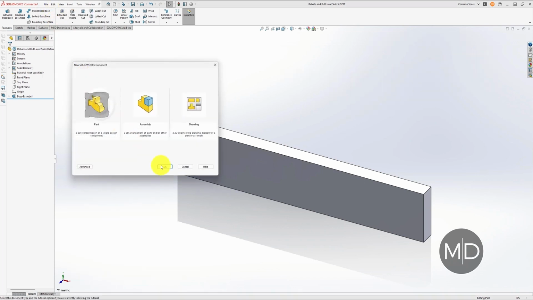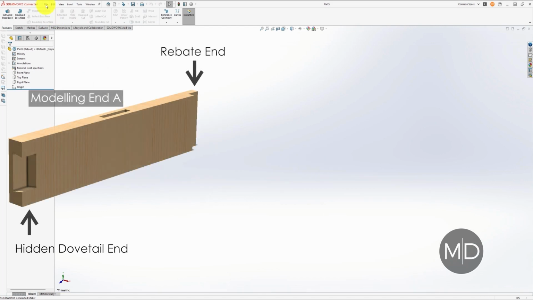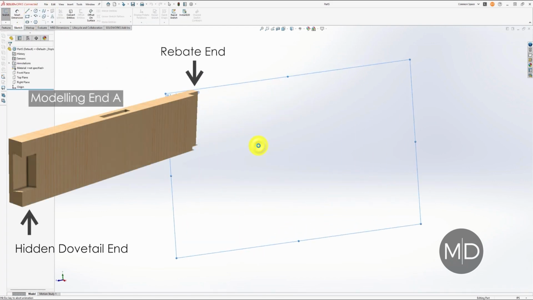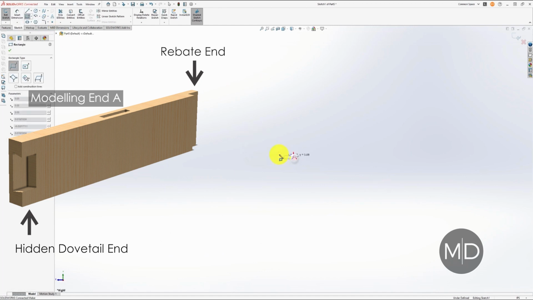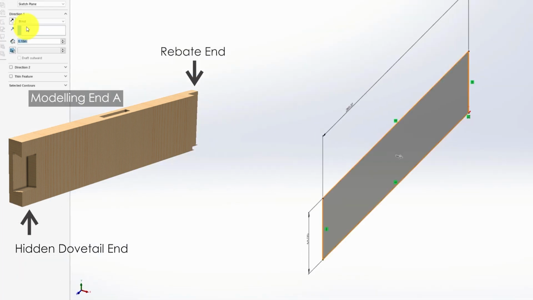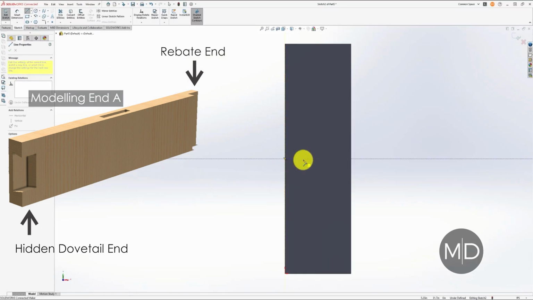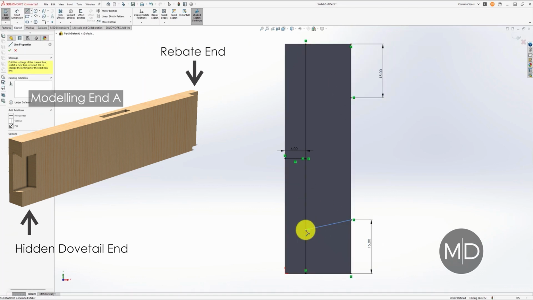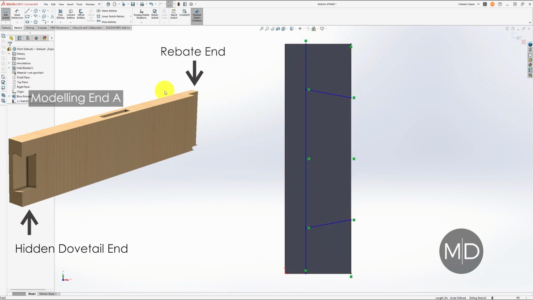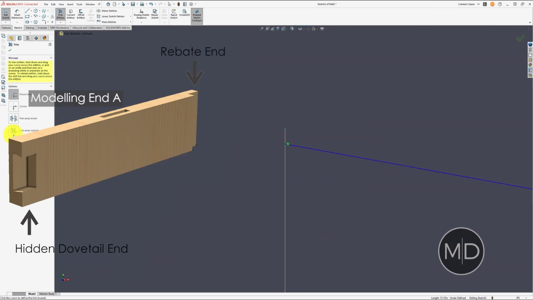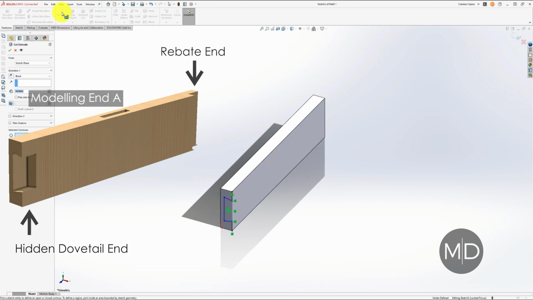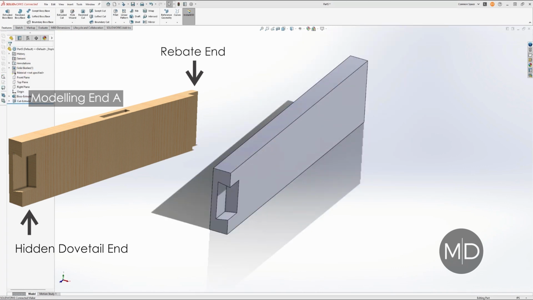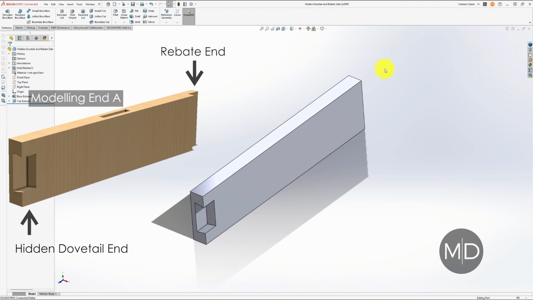So creating a new part, I'm then going to create another sketch, another rectangle. This time the rectangle is going to be 288 millimeters long, 64 millimeters high, and then I'm going to extrude that 19 millimeters again. So this end has a hidden dovetail joint and a rebate at the other end. For the hidden dovetail, I'm going to leave 6 millimeters of material on the left hand side here. Then I'm going to come down 15 millimeters from the top and the bottom, and then I'm going to mark a line using a 10-degree constraint, and then I'm going to use the cut extrude option to cut that dovetail in 19 millimeters deep.